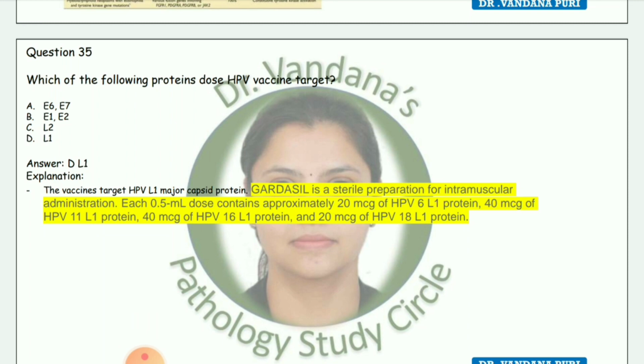Gardasil is a sterile preparation for intramuscular administration. Each 0.5 ml dose contains approximately 20 mcg of HPV 6 L1 protein, 40 mcg of HPV 11 L1 protein, 40 mcg of HPV 16 L1 protein and 20 mcg of HPV 18 L1 protein.